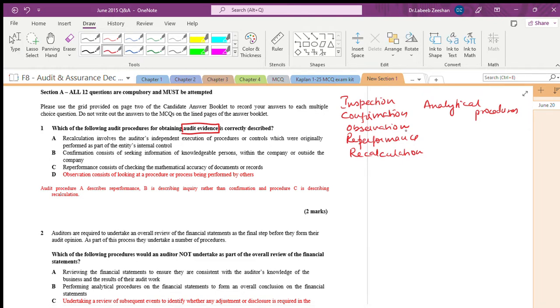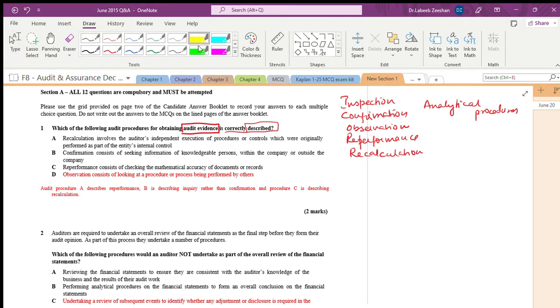Now, which of the following audit procedures is correctly described? Is the description correct or not? That's very important. They are not asking whether this is an audit procedure or not.